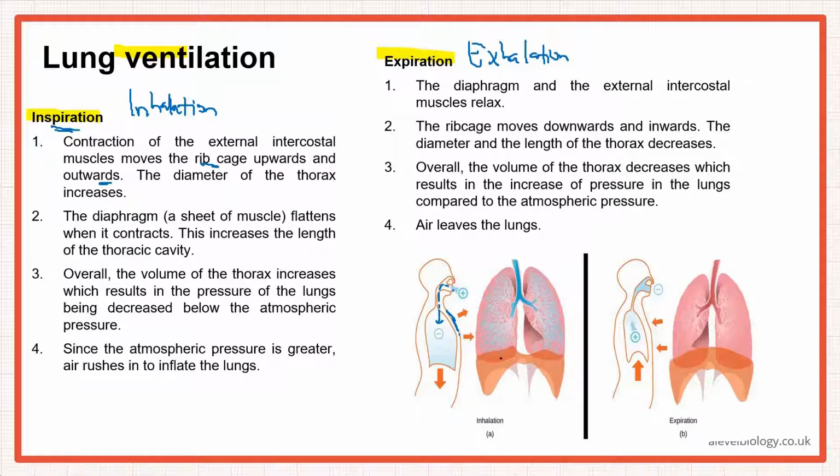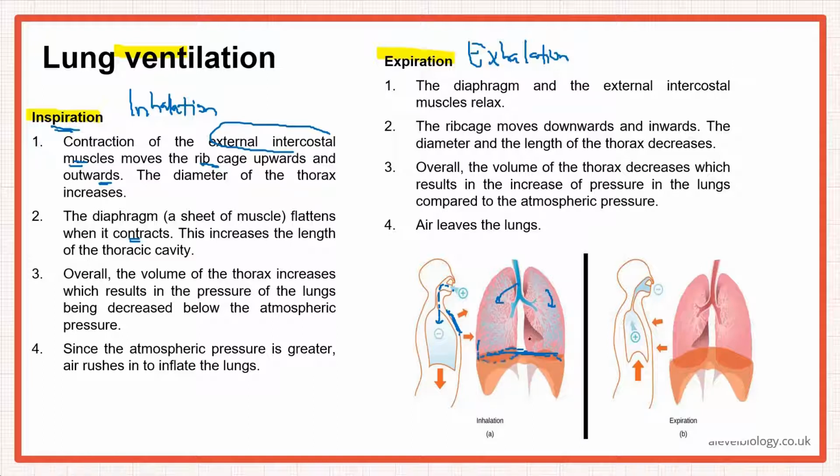At the same time, the diaphragm, this sheet here, is a muscle, and it would also contract. So remember, there are two muscles involved, and both of them are contracting: the external intercostal muscles, here, as well as the diaphragm. As the diaphragm contracts, it flattens. As the air is coming into the lungs, the volume of the lung would increase because of that. And as the volume is increasing, the pressure would decrease.